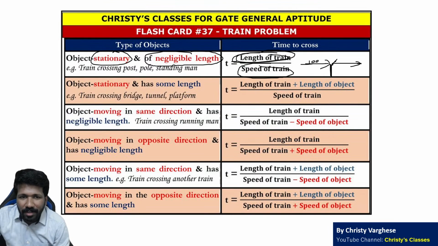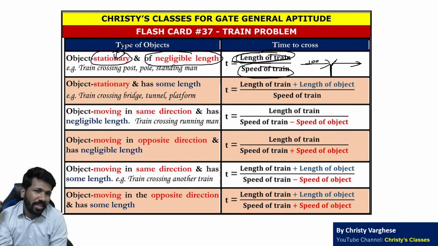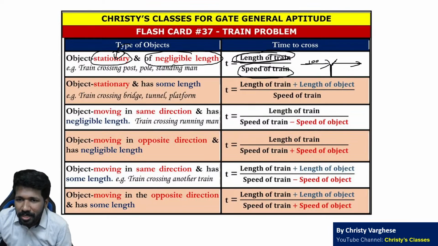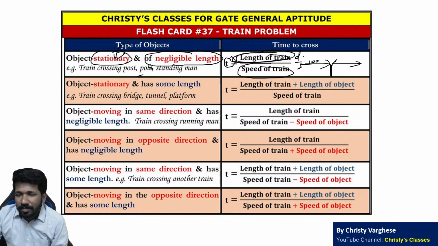And the speed of the train, as the second object is stationary, there is no speed in it. The second object is not moving, so there is no speed. So only speed is the speed of the train. So basically time is distance by speed, and there the distance here is the length of the train.